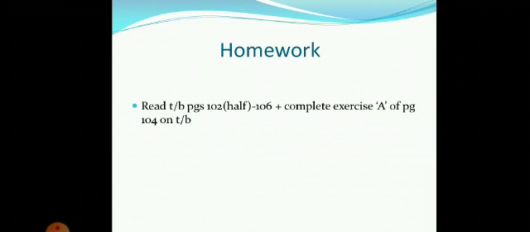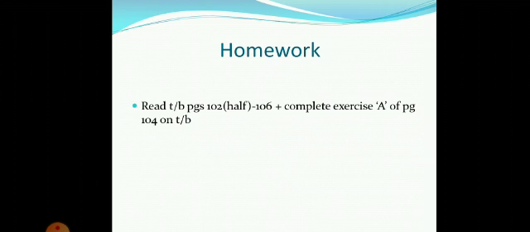So this is your homework. I'm going to read today's homework. Today's homework is to read textbook pages 102 half till 106, plus complete exercise A of page 104 in the textbook. Very easy. So students, you are supposed to read textbook pages 102 half till 106 at least 5 to 6 times, so that you would be able to answer the questions from anywhere.